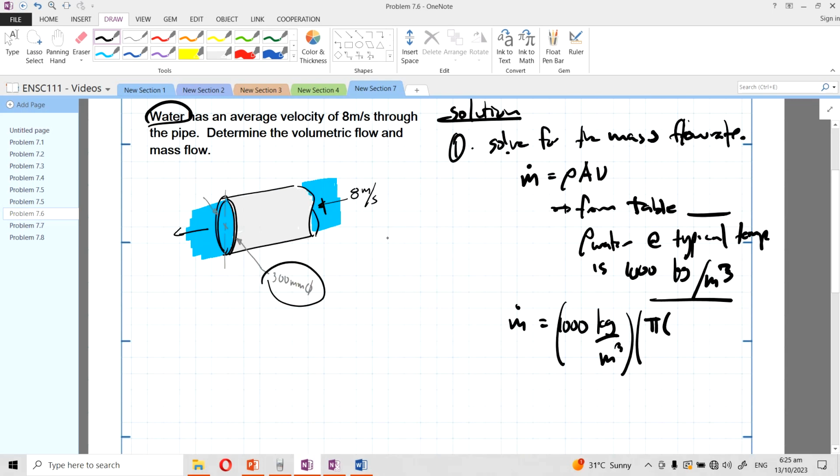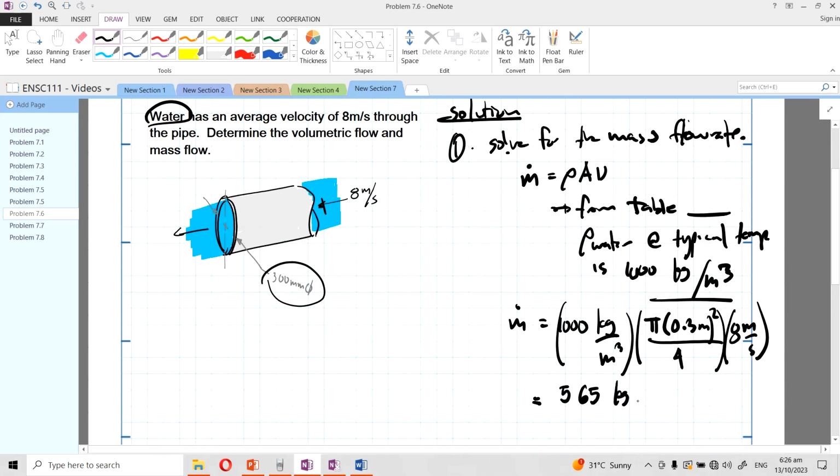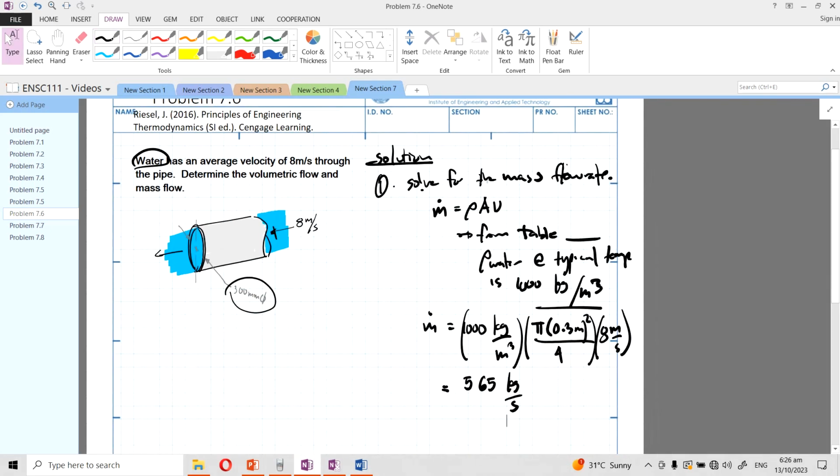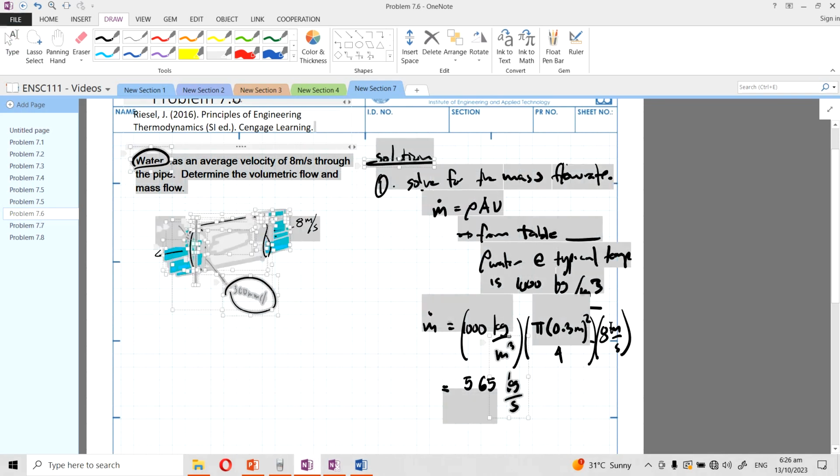The diameter here is in millimeters, so we have to convert that to meters: pi times 0.3 meter squared, divided by 4, times the velocity of 8 meters per second, right? So meter squared times meter per second, cubic meter per second, cancels with the cubic meter, so what's left is kilogram per second. If you do the math, what you get here is 565 kilograms per second. So that's the mass flow rate.